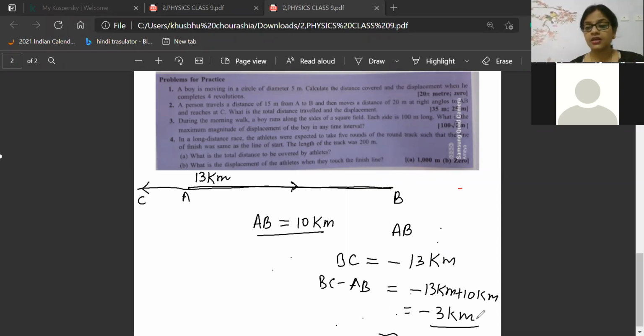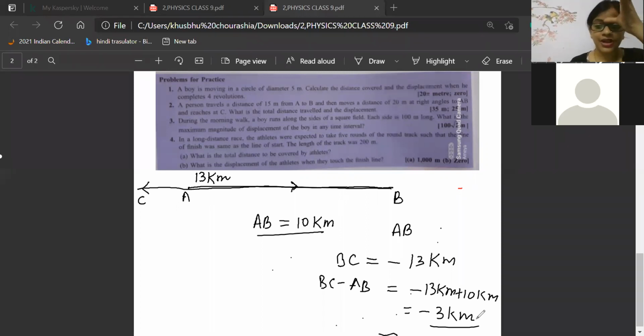But while returning you are covering more distance in the opposite direction. Remember, in the opposite direction you are walking more, so the answer is coming minus 3 kilometers. I hope you might have understood.